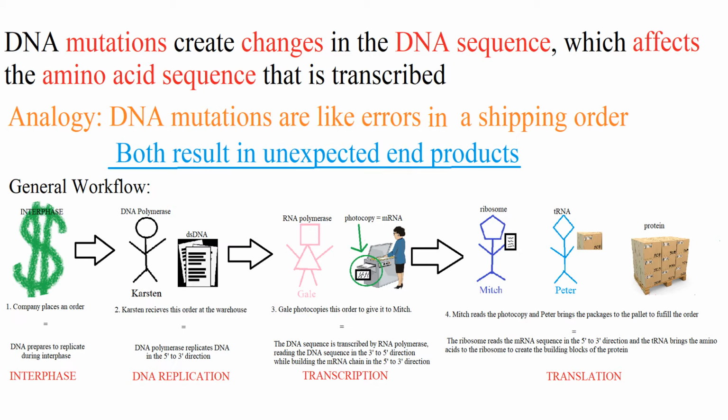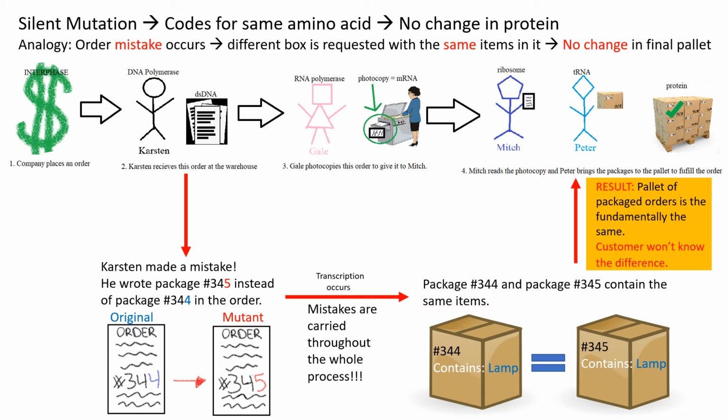Mitch is like the ribosome because he reads the photocopy, while Peter is like the tRNA because he brings the packages. The pallet is the protein because it is stacked with packages similar to how a protein is made with amino acids. Here, Carson makes a mistake similar to a silent mutation.